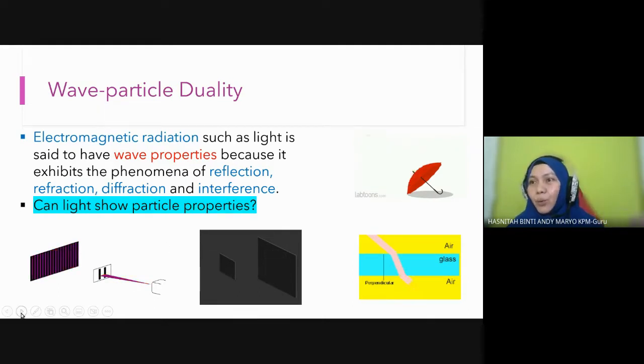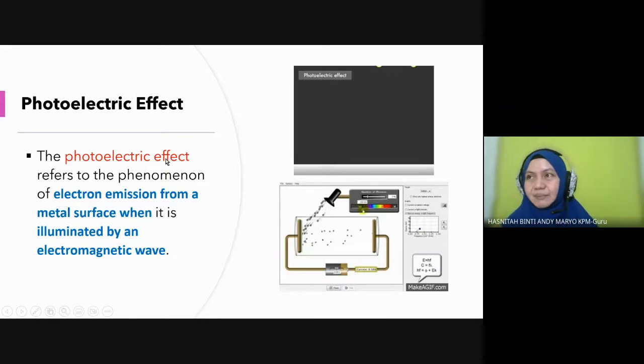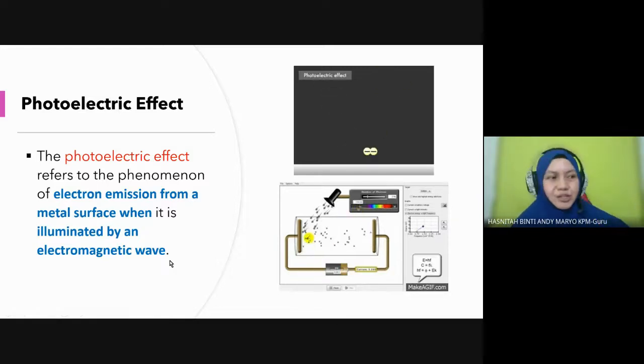So who proved this? This was done by Albert Einstein. He proved a wave can behave like a particle from the photoelectric effect. Okay, photoelectric effect. Apa itu photoelectric? What is the photoelectric effect, students? It is a phenomenon where electrons are emitted from a metal surface when it is illuminated by an electromagnetic wave. Does this sound similar to thermal radiation? What do you think?